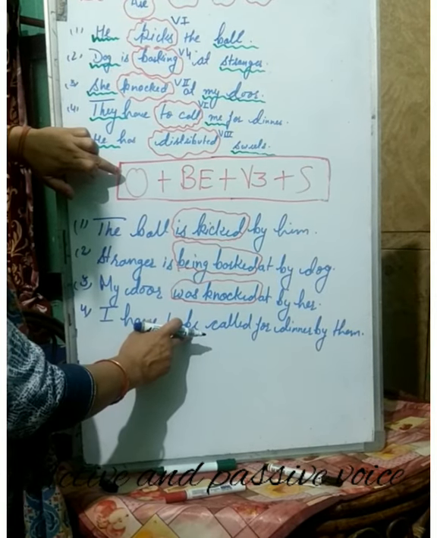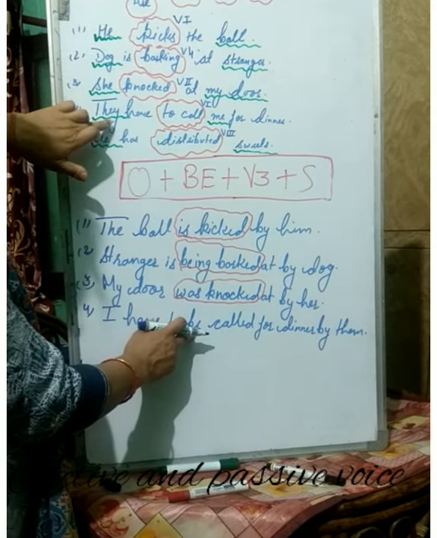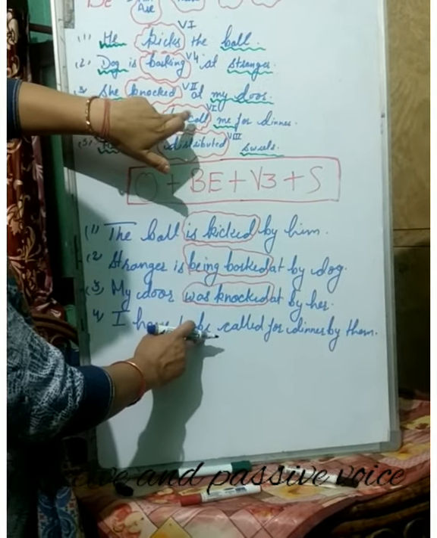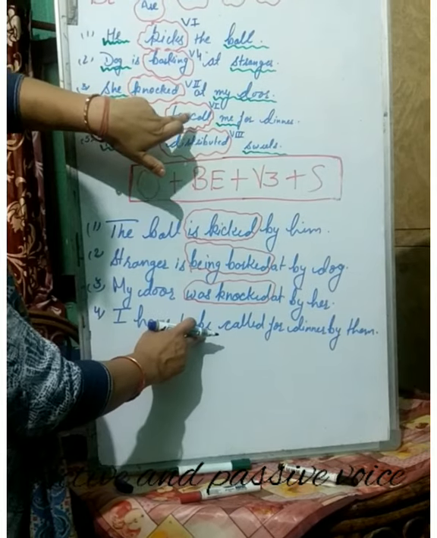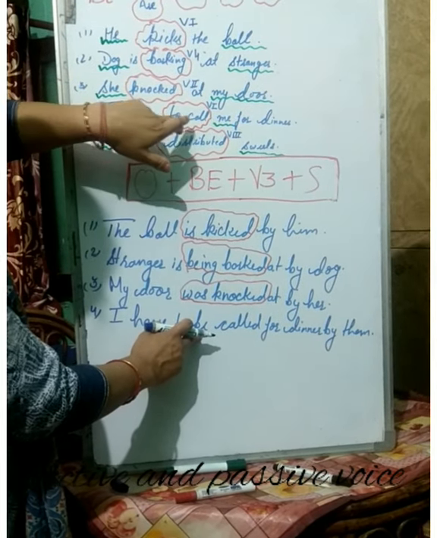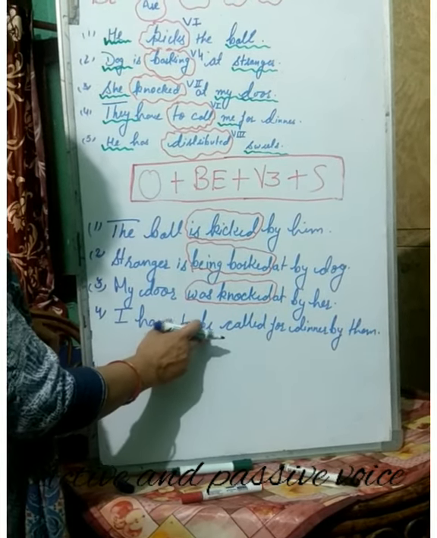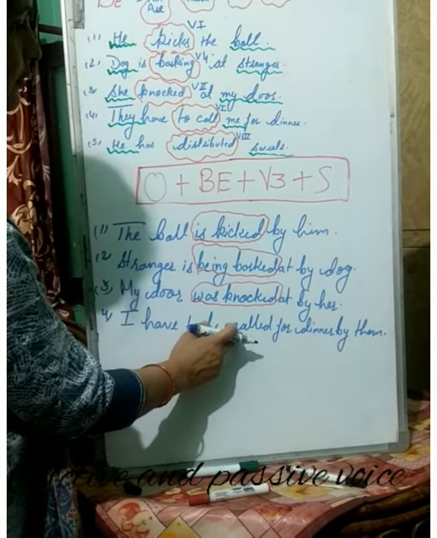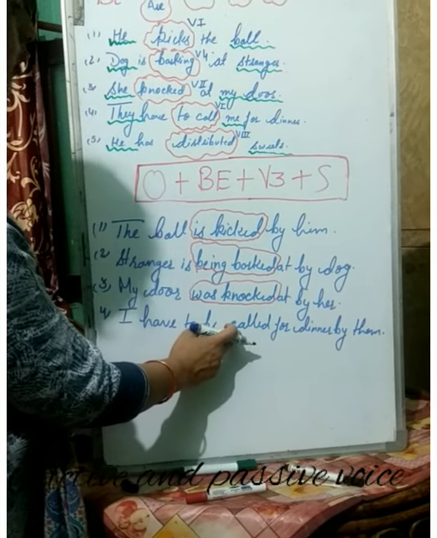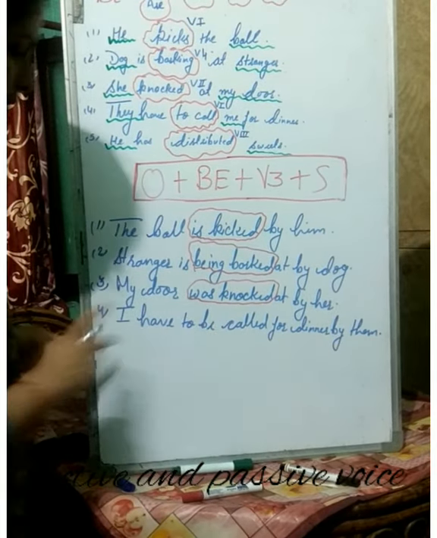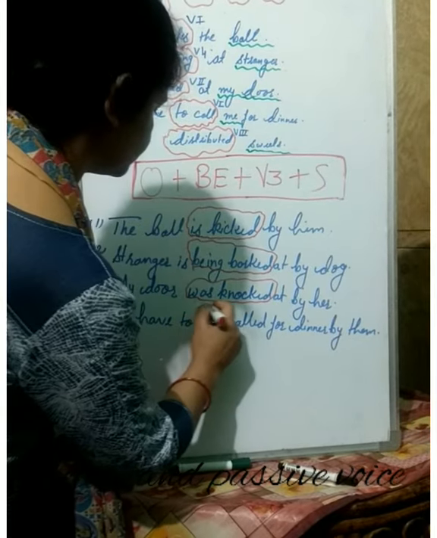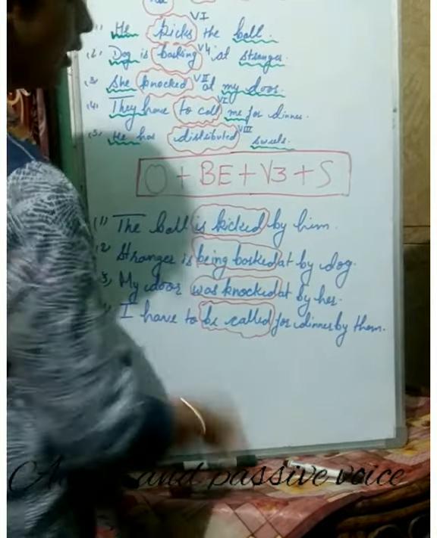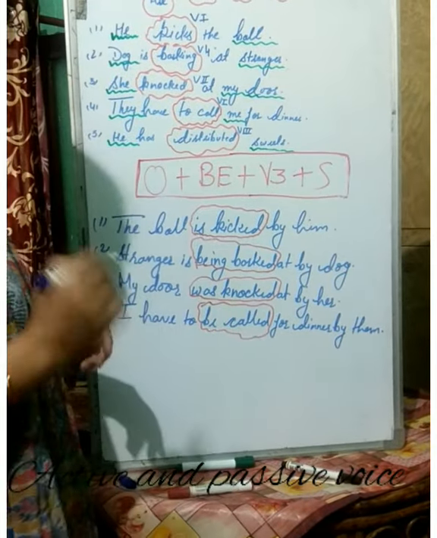Why have we used be here, children? Because see this: they have to call me for dinner. What is this to call? This to call is an infinitive here. So in the case of an infinitive, we use the actual form of the be verb, that is be. And then after that, we have used the third form of the verb, that is called. Then by them, that is the subject here.